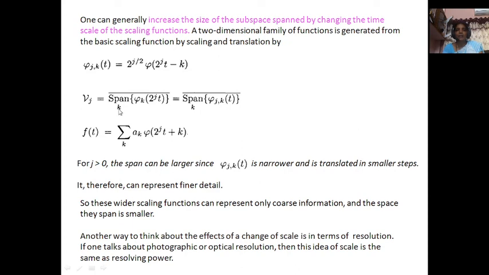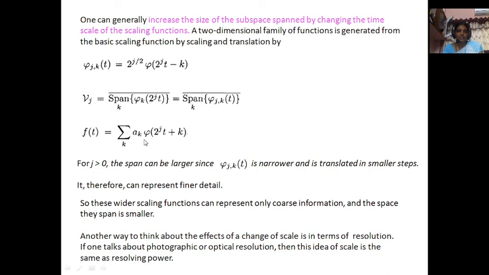Vj is equal to the span of k, phi of 2 power j t plus k, which is equivalent to the span of k, closure span, not a simple span, closure span phi jk of t. Then the function is going to be represented as a linear combination of scaling functions, given as a weighted sum of ak phi of 2 power j t plus k. Here this may be plus or minus. So that function f of t is expanded by using this scaling function as a weighted sum of scaled and translated scaling functions.